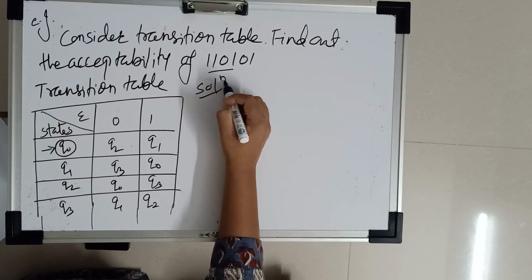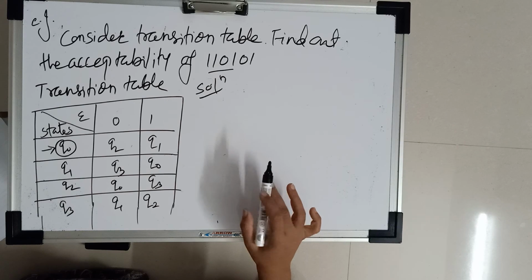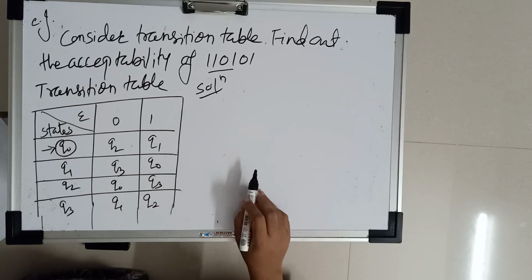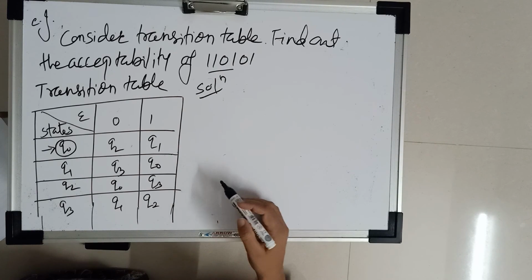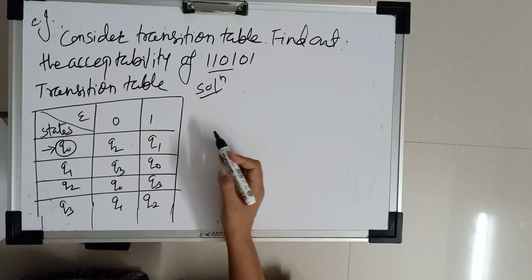If a transition diagram is given, roughly we can find the path and the acceptability of any string. But if a table is given, we need to write the sequence for acceptability.